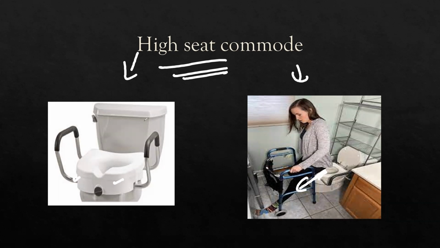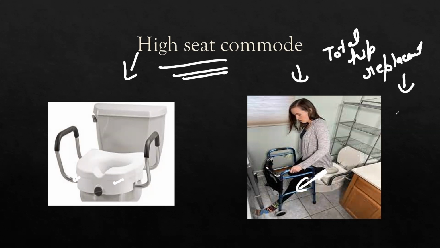It keeps the hip higher than the knees, unlike other seats. In other seats, we can say it is not that helpful in keeping the hip higher than the knees. But the high seat commode is mainly used in total hip replacement for assisting the activity of daily living, using the toilet.